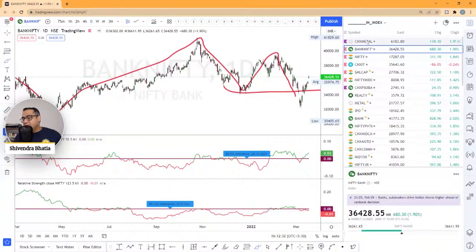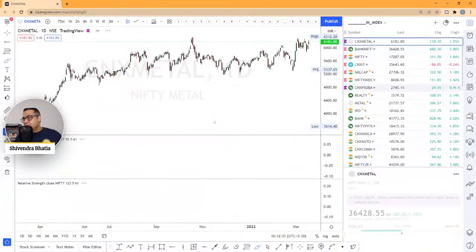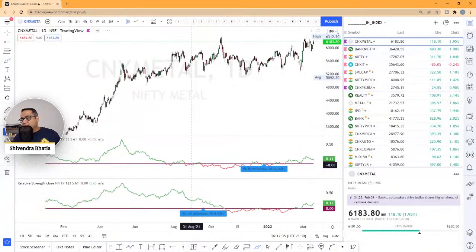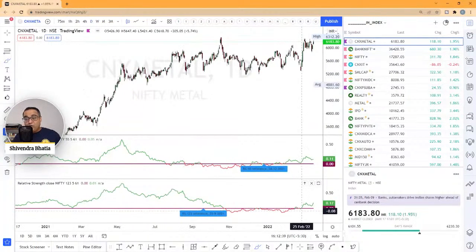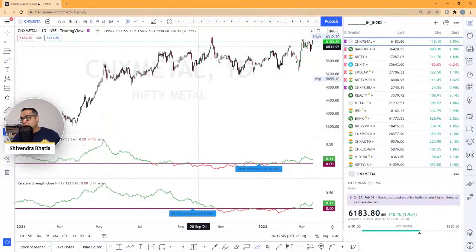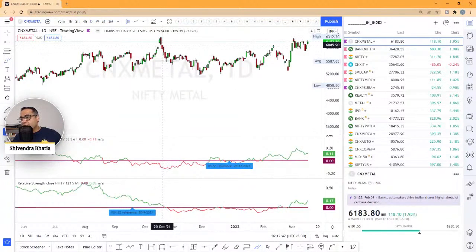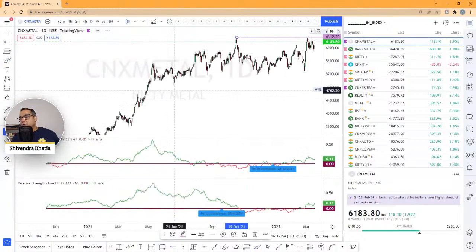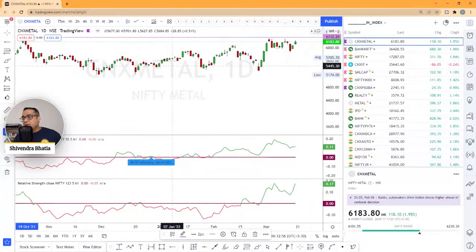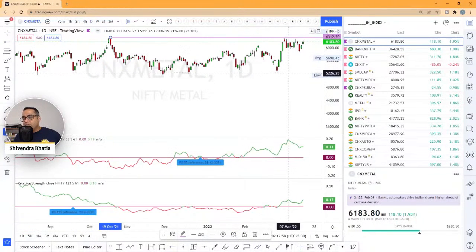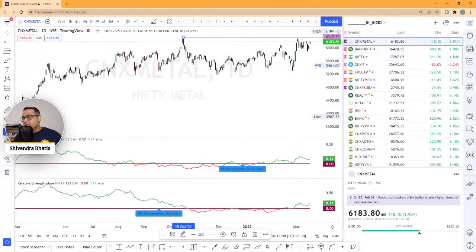But when you look at the metals, about which there has been a lot of talk, as you can see, metals are holding strong. At the 123 day level it has given outperformance, and also against the 55 days it has given outperformance. So keep an eye on it. And it is at the moment trying to break all-time highs. This is a sector where you have to look at your stock pick, because it has been sideways for some time, and it is definitely performing better. So that's why I put it in different colors here.